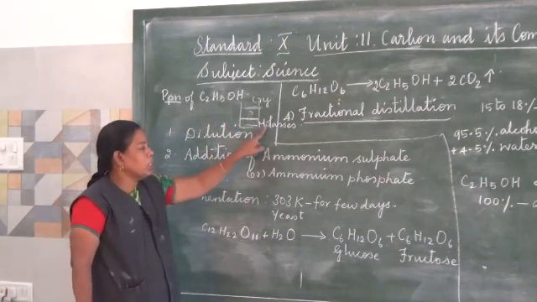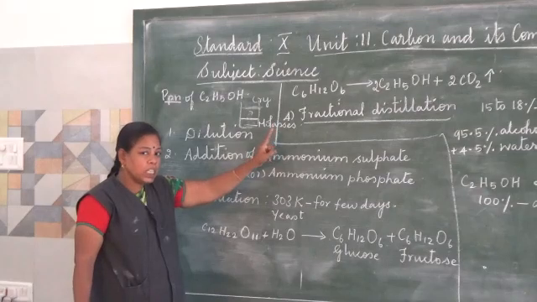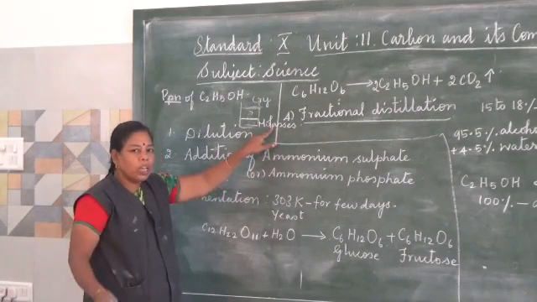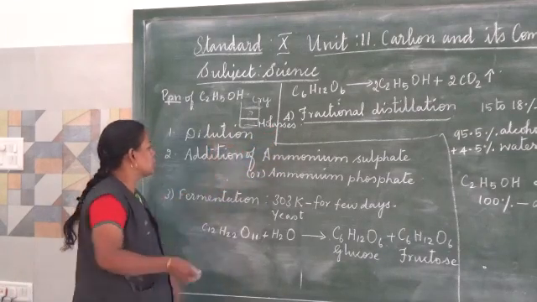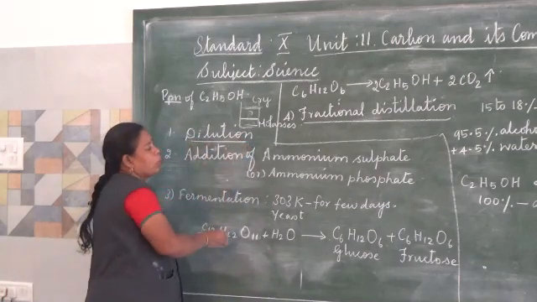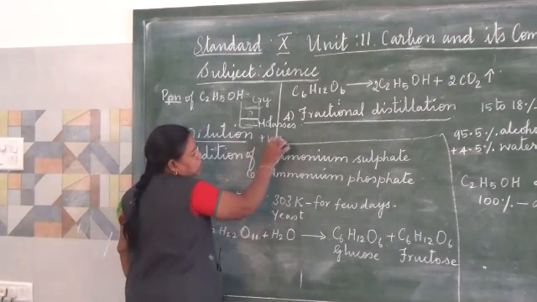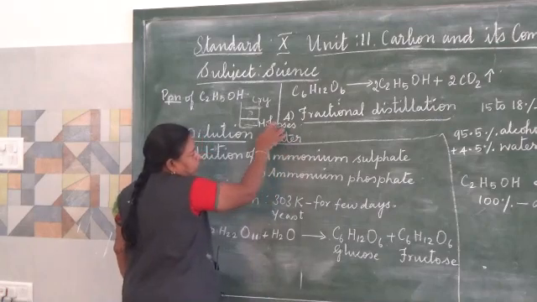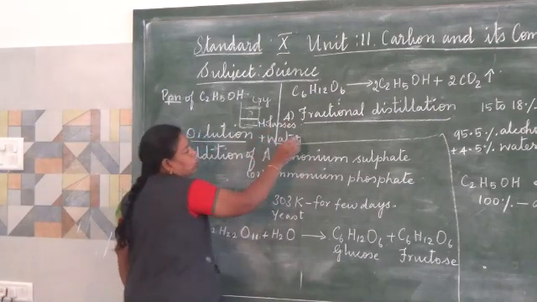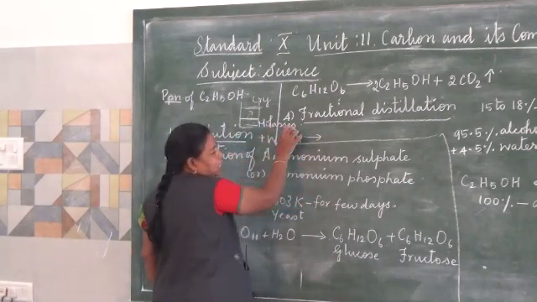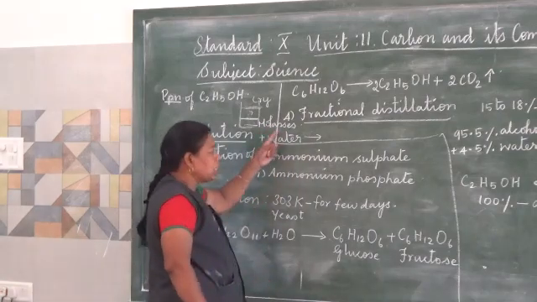First, I told that molasses contains 30% of sugar. That sugar level should be brought down by adding water. So dilution is nothing but mixing molasses with water. The molasses is diluted with water to bring down the sugar content. Molasses contains 30%.